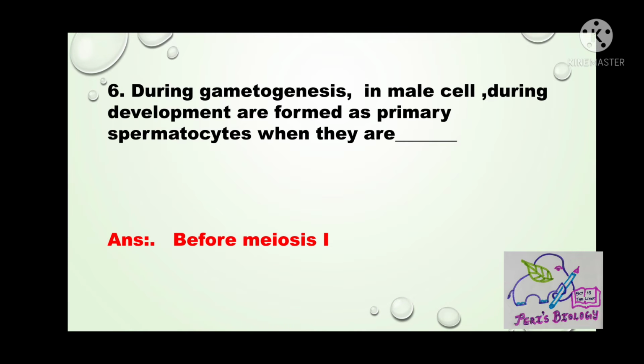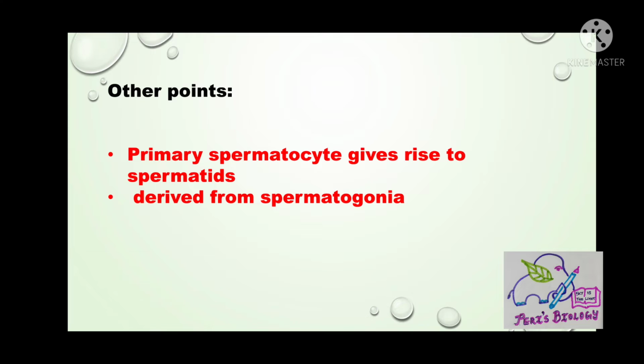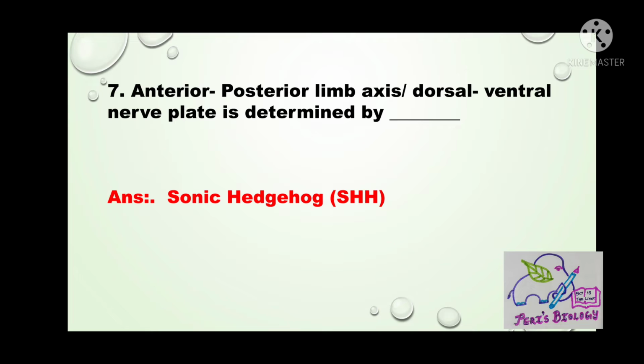Next question. During gametogenesis in male, cells during development are termed as primary spermatocytes when they are. Answer is before meiosis 1. Here, primary spermatocyte gives rise to spermatids after meiosis. Primary spermatocytes are derived from spermatogonia after mitosis, or diploid.